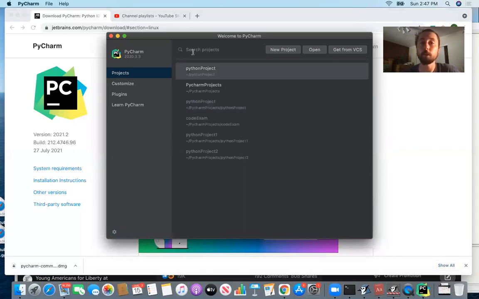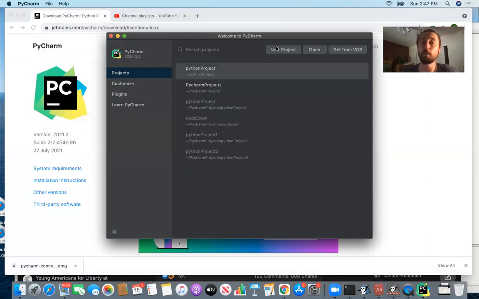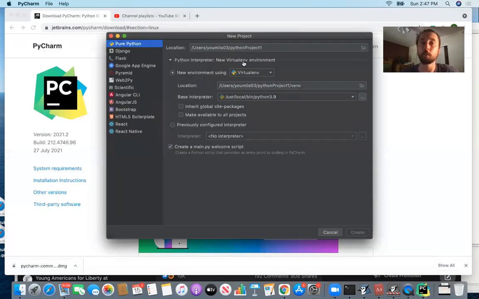And what we're going to do is, hopefully if you've opened PyCharm, you go ahead and see this window. And if you don't, you should be able to see some drop-down menus on the top left, and one of them will just say file, and you should have an option to create a new project. So if you don't see this window, if you don't see this button here on new project, you could just go ahead and go up to file and press new project. So let me show you what happens when we do that.